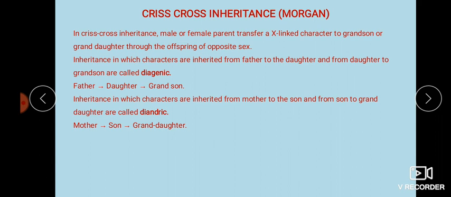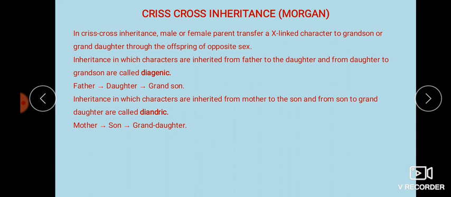The father has the character and gives it to the daughter, then the daughter has a son, and that son may have that particular character. Such inheritance is called diagenic inheritance.